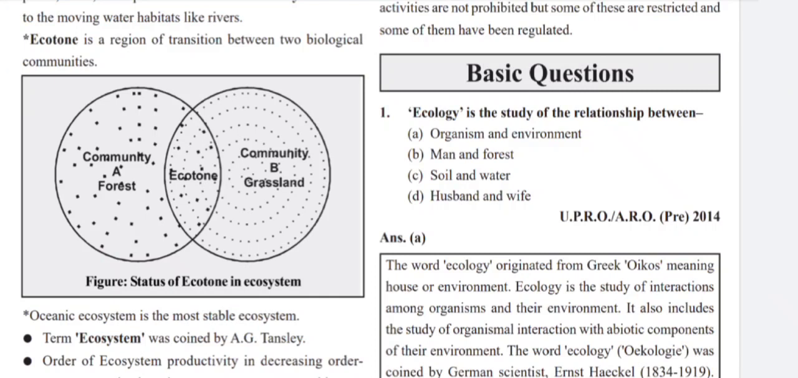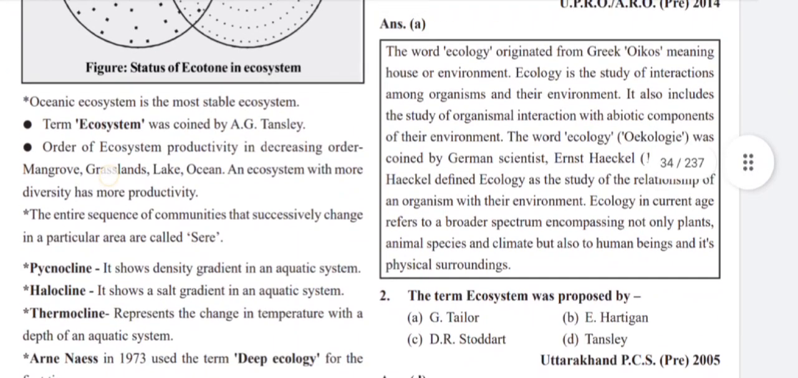Basic questions. First, ecology is the study of relationship between organism and environment. The word ecology originated from the Greek word oikos, meaning house or environment. Ecology is the study of interaction among organisms and their environment. It also includes the study of organismal interaction with the biotic component of their environment. The word ecology was coined by German scientist Ernst Haeckel, 1834 to 1919. Haeckel defined ecology as the study of relationship of an organism with their environment.